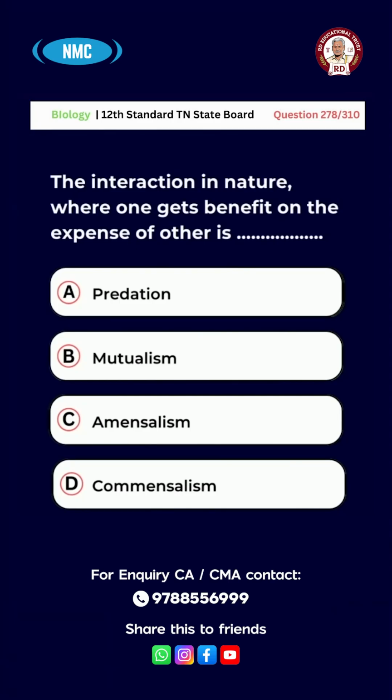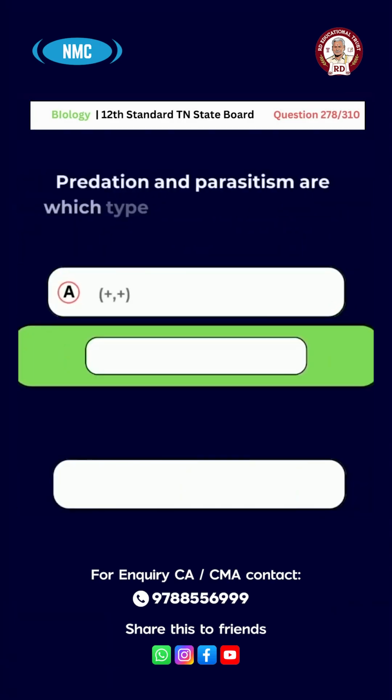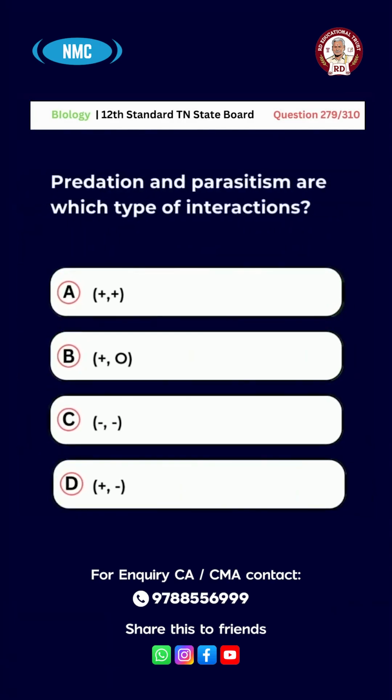The right answer for this question is option D. Commensalism. Question number 279. Predation and parasitism are which type of interactions? A. Plus plus, B. Plus O, C. Minus minus, D. Plus minus. The right answer for this question is option D.